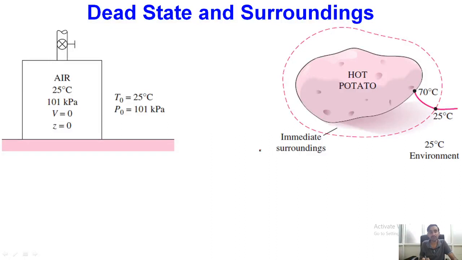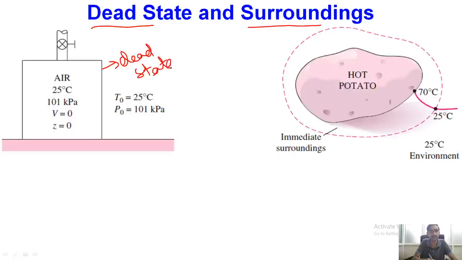Okay, so before that, let me introduce the concept of dead state and surroundings, and different types of surroundings. So when the properties of the system are different from its surroundings, obviously the system has some potential to undergo some thermodynamic process. However, if the properties of the system are exactly identical to the properties of its surroundings, in that case we can say that the system has reached its dead state.